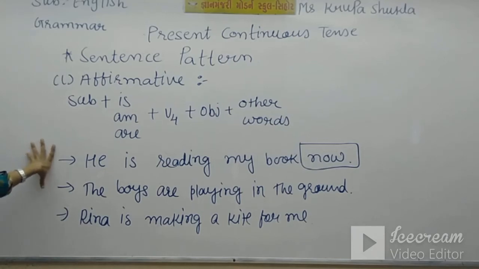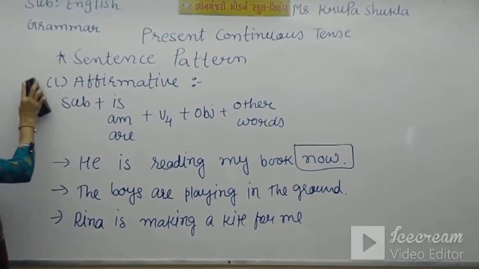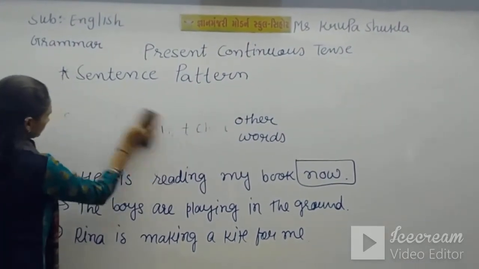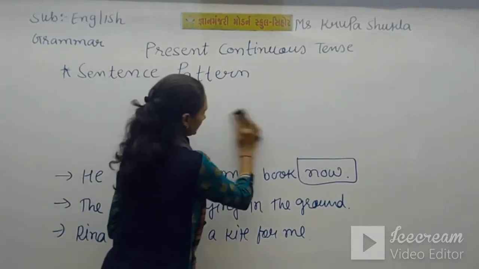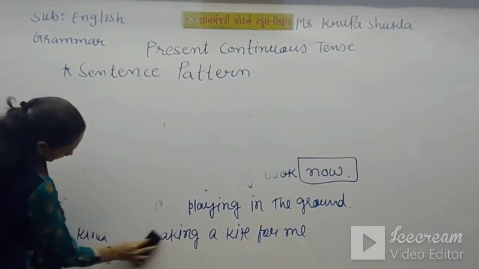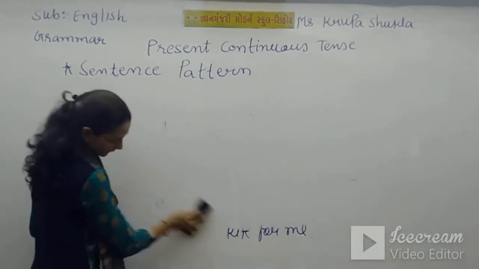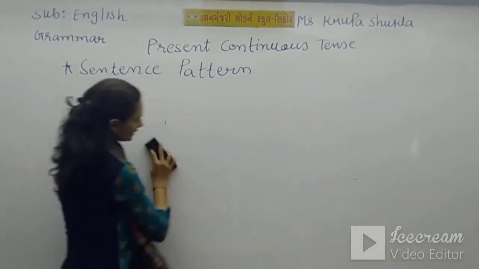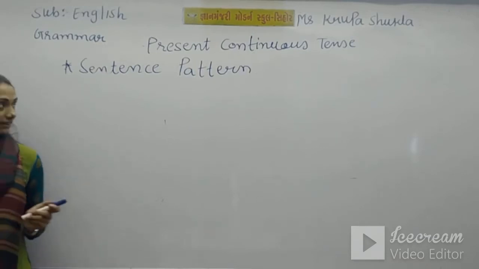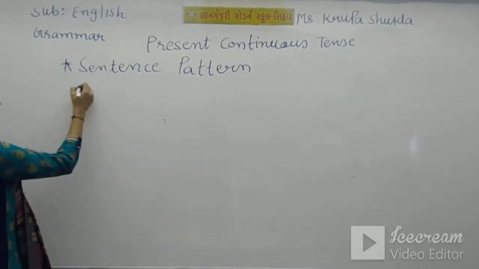Now we move forward to negative sentences. Negative sentences always have not with them. Without not, we can't make a negative sentence. It will not be considered a negative sentence without not.